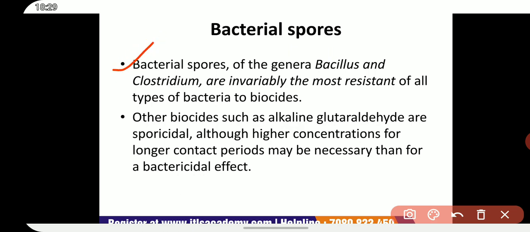Bacterial spores of the genera Bacillus and Clostridium are invariably the most resistant of all types of bacteria to biocides. Many biocides, for example biguanides and QACs, will kill or, at lower concentrations, be bacteriostatic, that is, they will not kill the bacteria but they inhibit the reproduction capability of bacteria, and they act on non-sporulating bacteria but not bacterial spores.